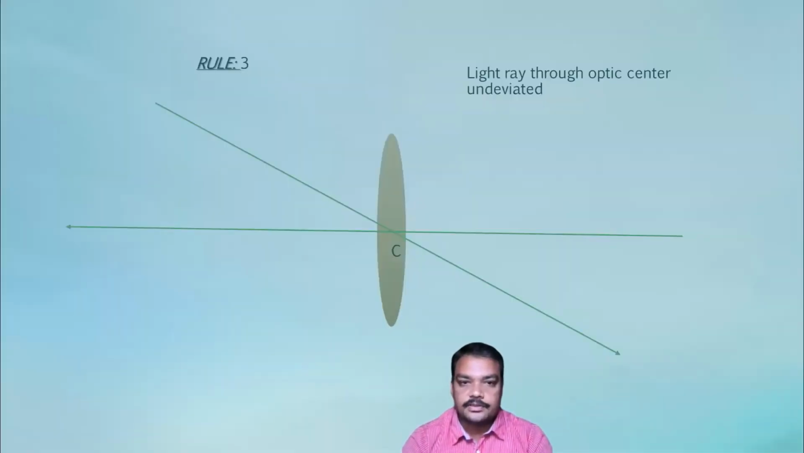When a light ray passes through the optic center of the lens, it is undeviated, because light rays incident at the optic center of the lens would become normal incidence. In normal incidence, there won't be any deviation of the path of light. So it makes light pass through the optic center undeviated.